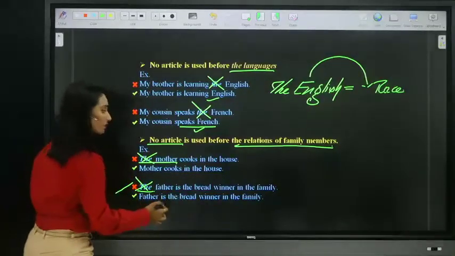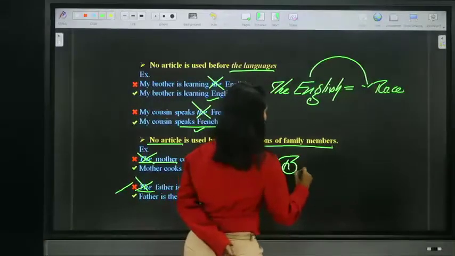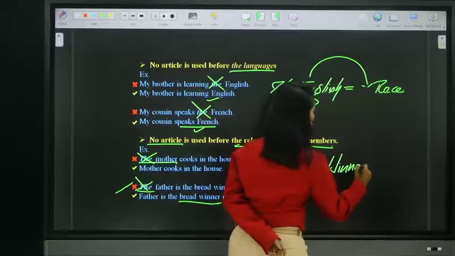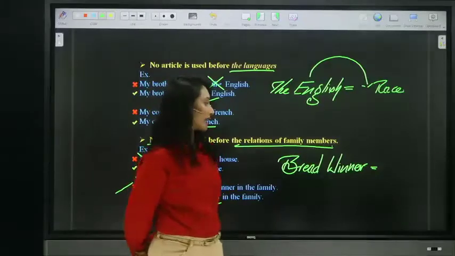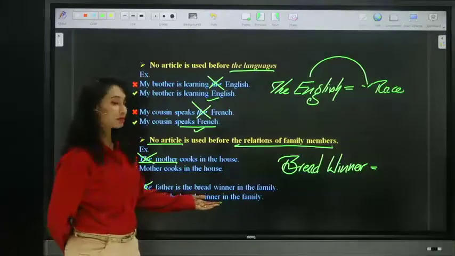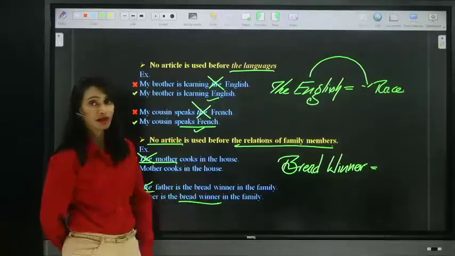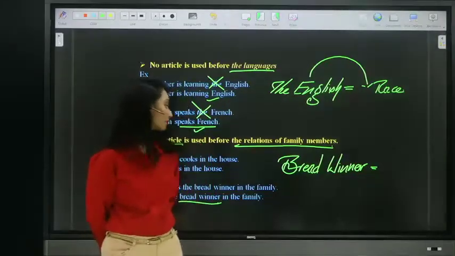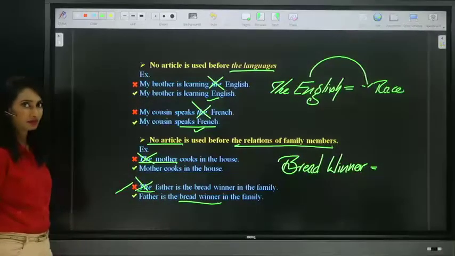See, father is the breadwinner in the family. Now a question, what is meant by breadwinner? What is breadwinner? Quick guys, if you know, let me get the answer from you. If you do not know, I will tell you. Here I told father is the breadwinner in the family. What do you understand by the word, the phrase breadwinner? Quick. Father is the breadwinner in the family. What do you understand by breadwinner?